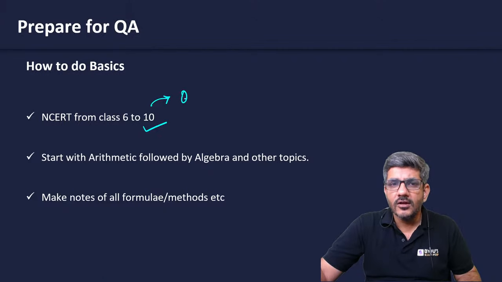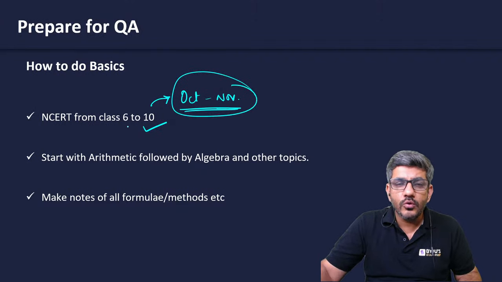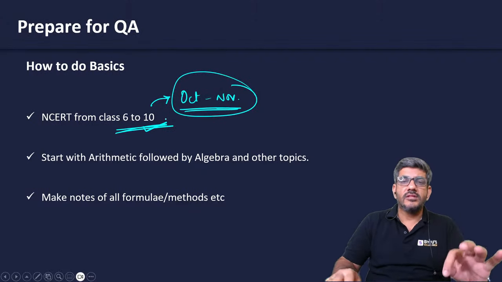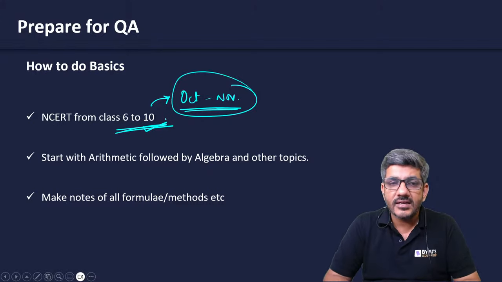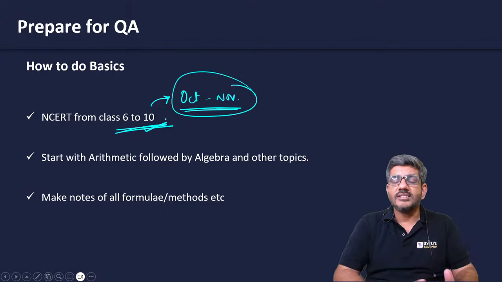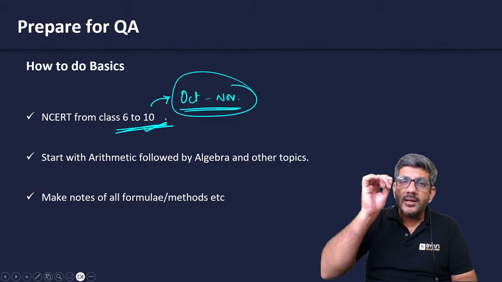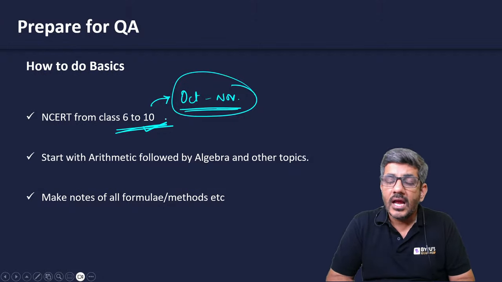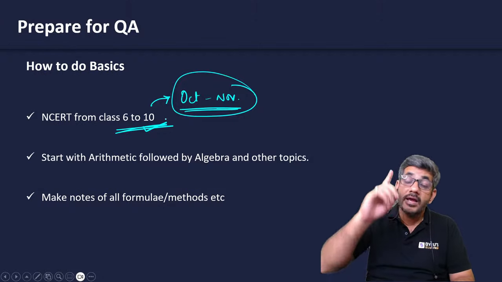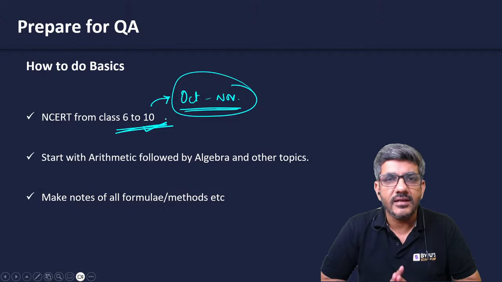I would suggest October से लेके November तक spend all your time doing these books. Trust me on this. If you spend these 2 months on these NCERT class books from class 6 to 10th, you would be in a much better position at the end of November, and you would start feeling that now I can even target 99 percentile in QA.